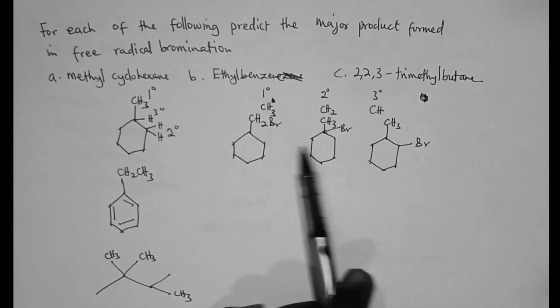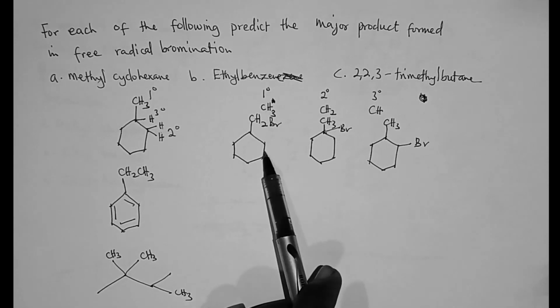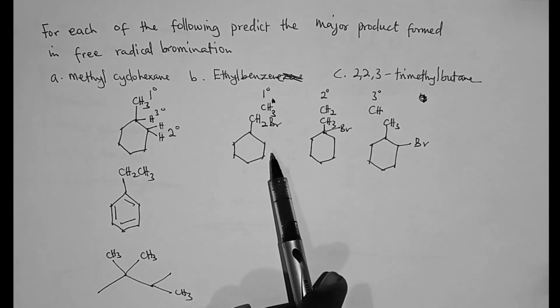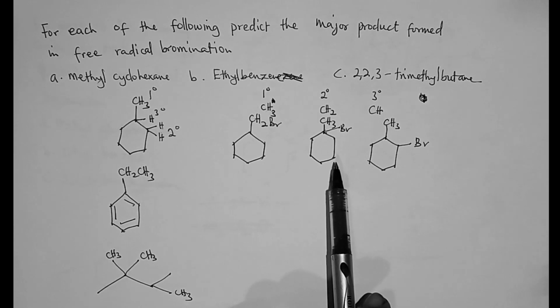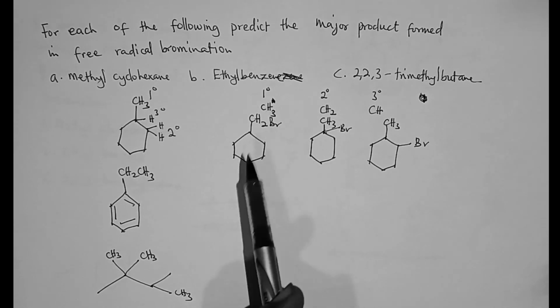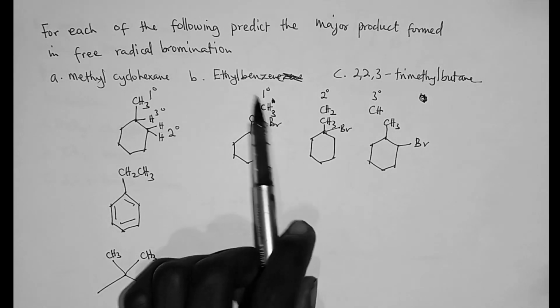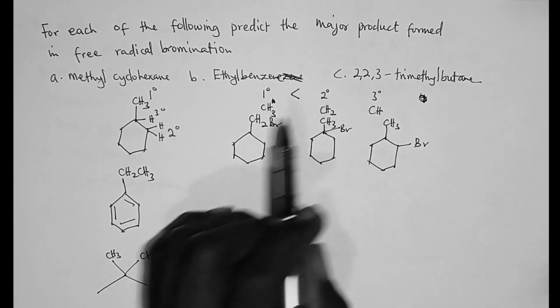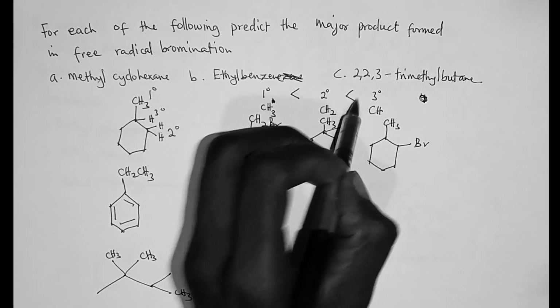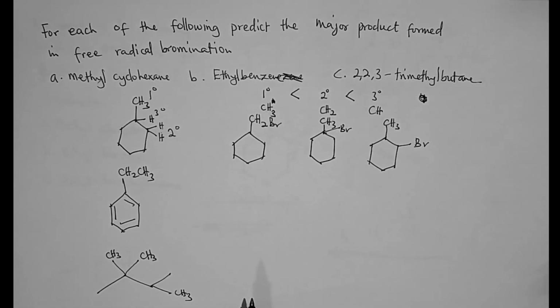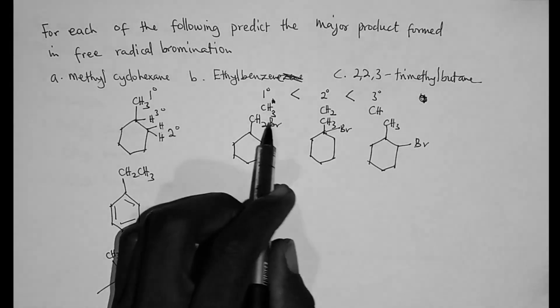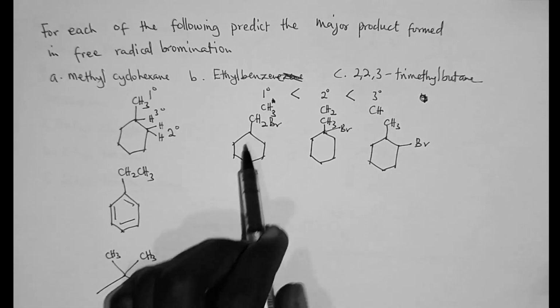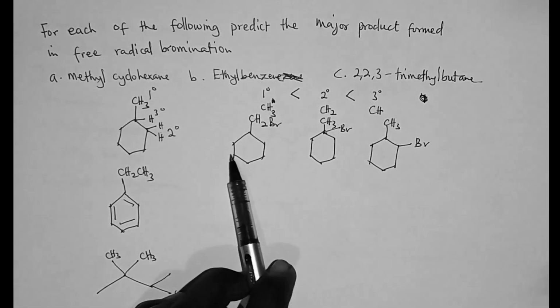Nonetheless, which of these 3 is the most stable product or the major product? Now, the major product usually favors the most stable product. Primary hydrogens are less stable than secondary hydrogens, which are in turn less stable than tertiary hydrogens. So you see that this is a primary hydrogen. This will be the least stable product.